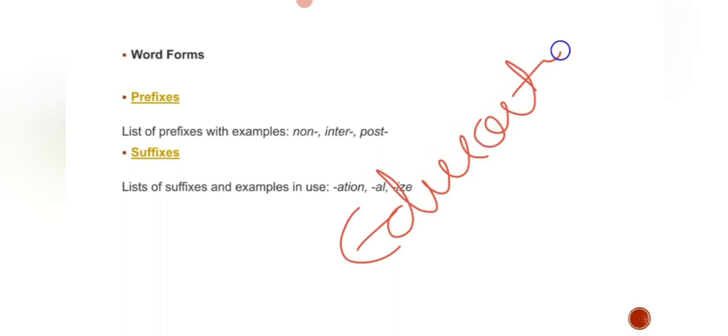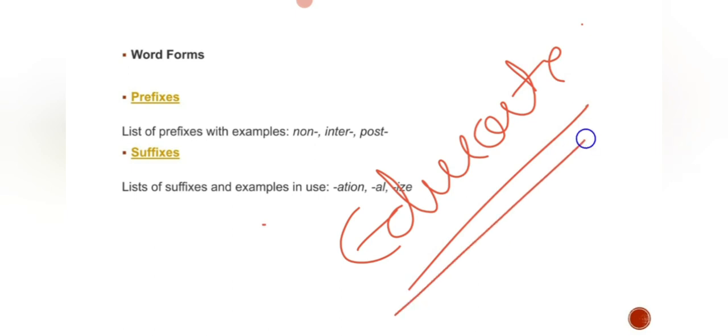Now the question comes, how we are going to answer for those word class. In bracket they are going to give a word, no? In bracket what they have given, educate, as per the first question paper pattern, educate is there. So how we are going to use word form?